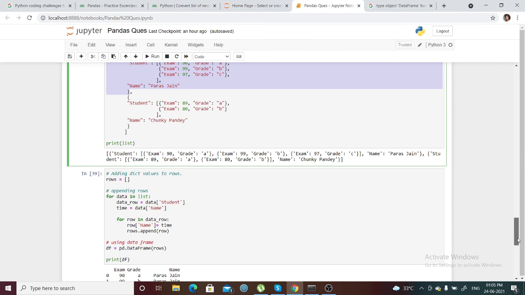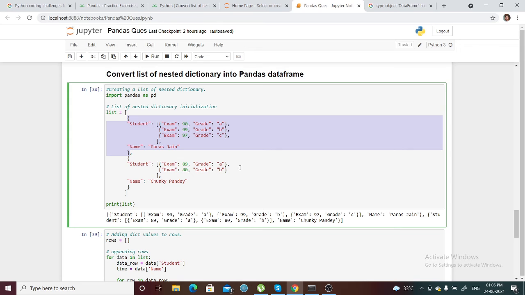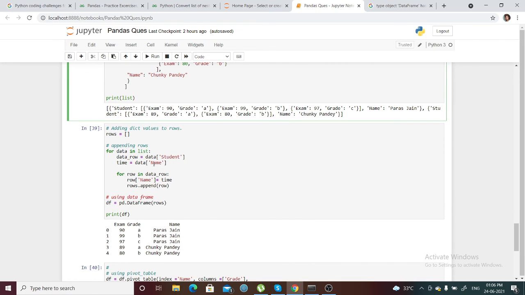What is the name? Name is nothing but this particular value, this is the value of the student key, and this is the value of the name key in the first filter part, right? So it will be stored as time.